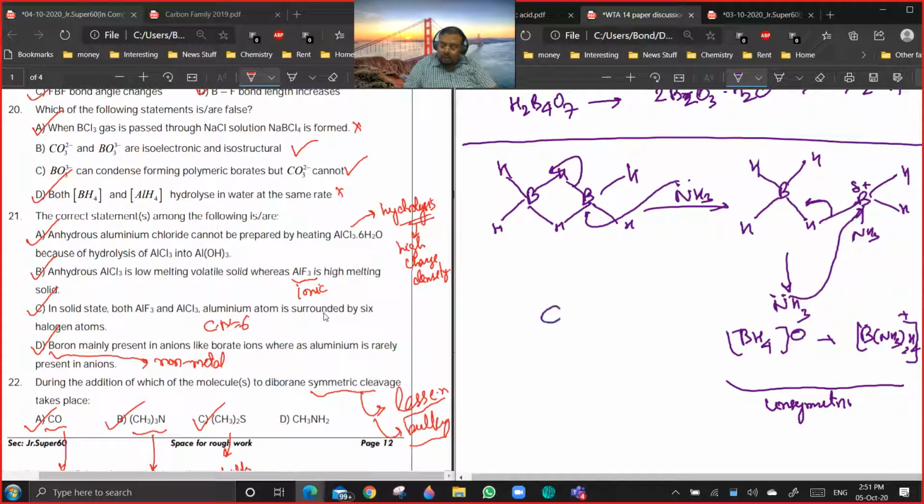Carbon is less electronegative. No, carbon is having a lone pair. This is attacking. So you see, nitrogen, oxygen, fluorine, these are highly electronegative. Carbon is not that electronegative. Okay. 21, 20.